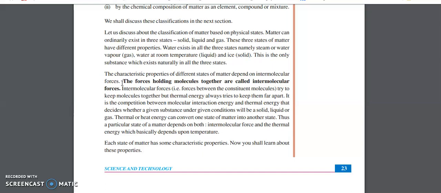It is this intermolecular force which helps the solid hold its molecules together. Because of that, the solid as a whole is very rigid. The particles are tightly bonded by these intermolecular forces.